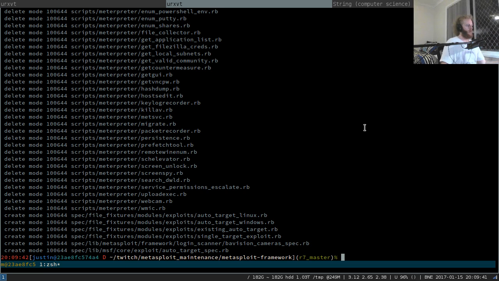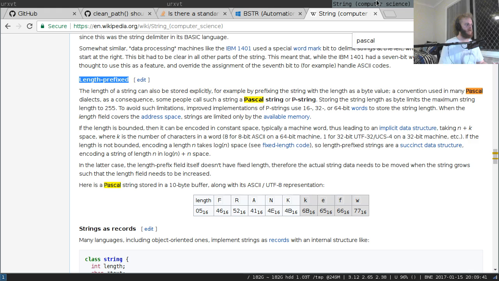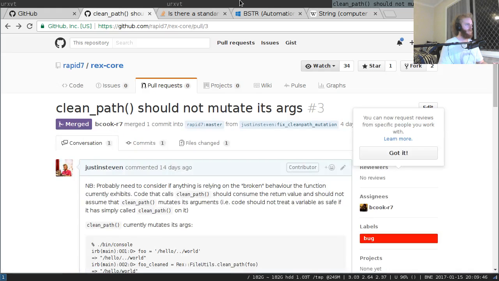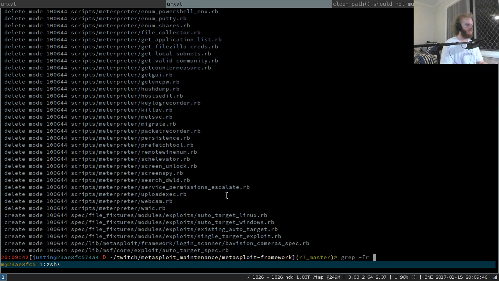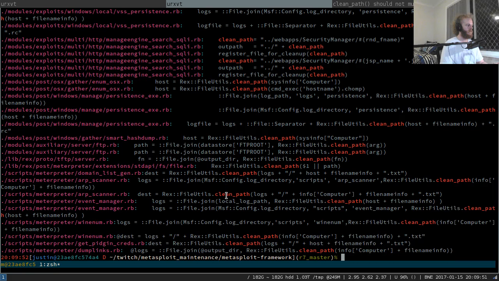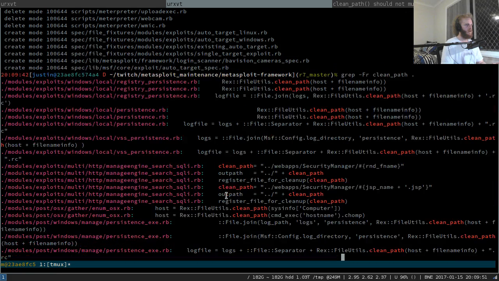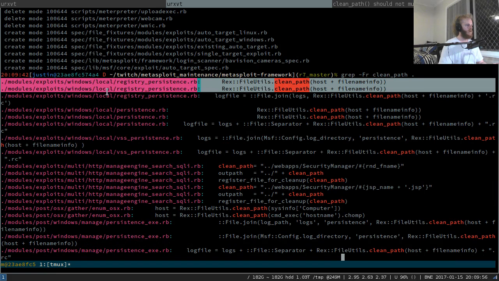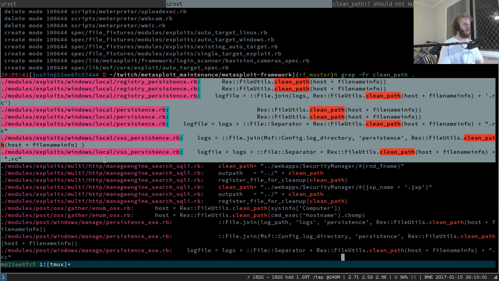There we go. So what are we up against? We're looking for, was it clean_path? Yeah, clean_path. So it looks like these are the sorts of things that we need to check, to make sure they're calling clean_path in the way that clean_path has been patched to be called.